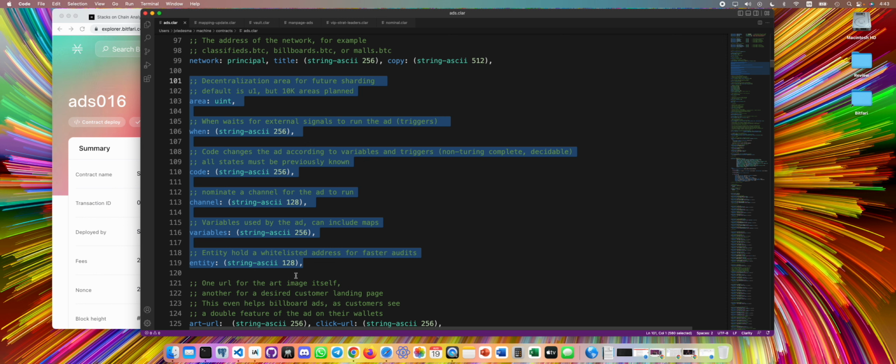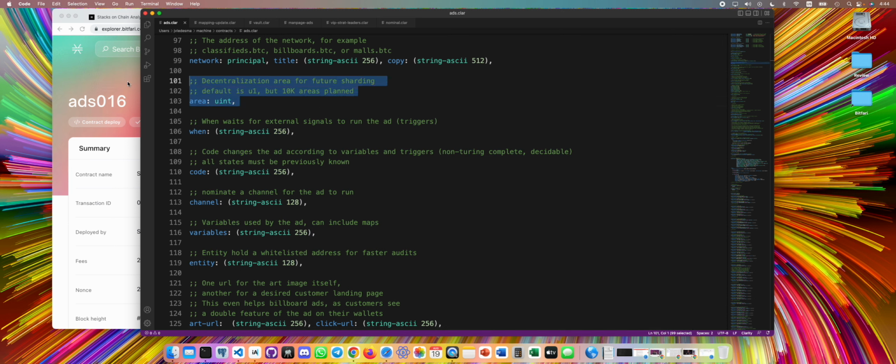The first addition is the area code. We were planning on launching without the area code because we really don't expect to have more than 1 million ads at a single time. But with this area code, we can have 10,000 areas. We can shard them, meaning we can distribute them across miners, with each miner mining one area. So this is one scalability feature that is not needed for this version, but is useful for the next version. This essentially can allow us to scale the platform 10x. Sorry, 10,000x, which is a lot.